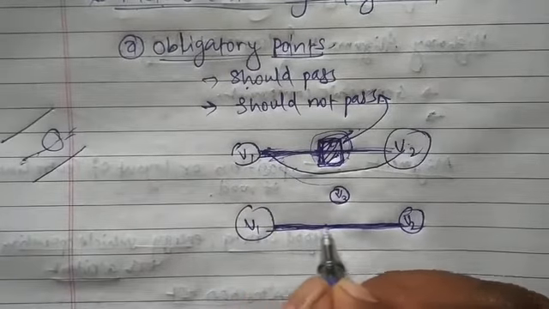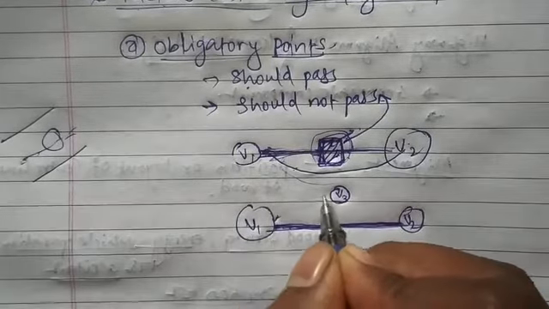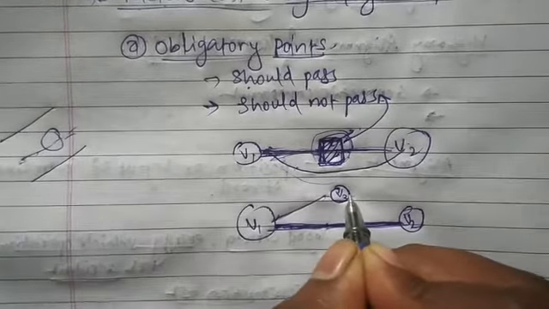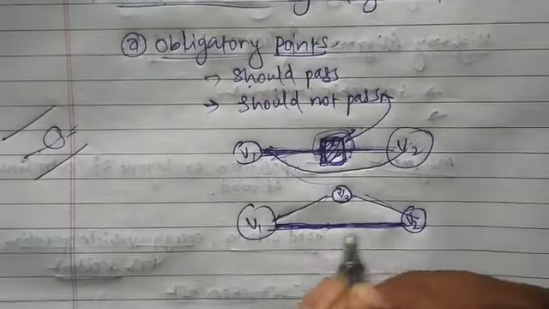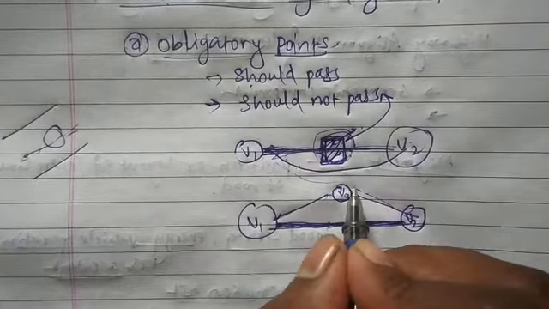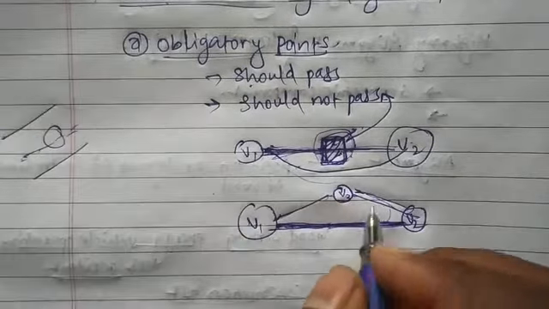If you are constructing one road for these 2 villages and you are joining these 3 villages by some other road system, then this road and this road, because of this total length of road, the construction cost will be too high.